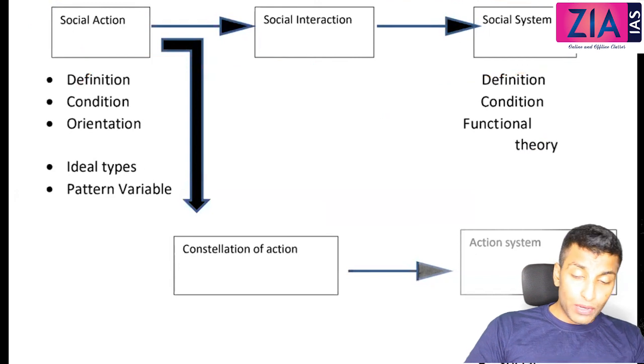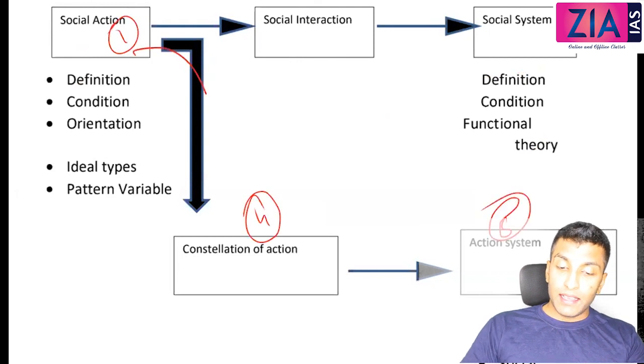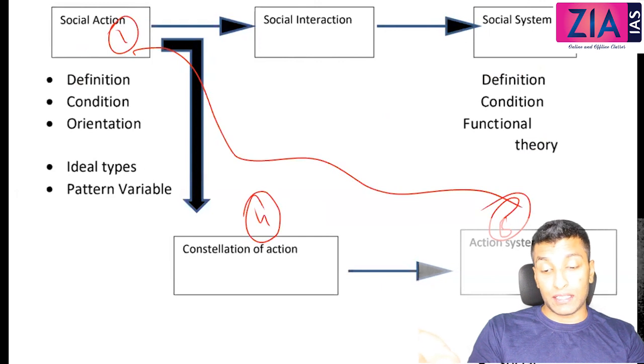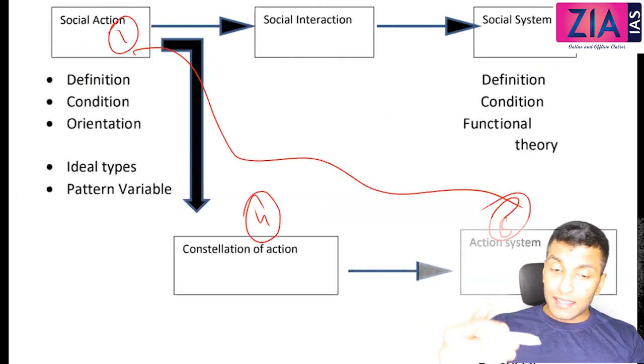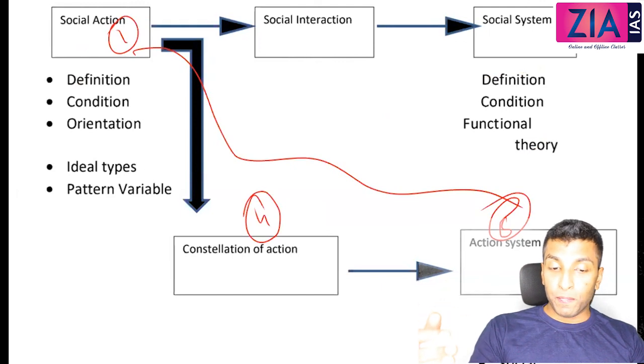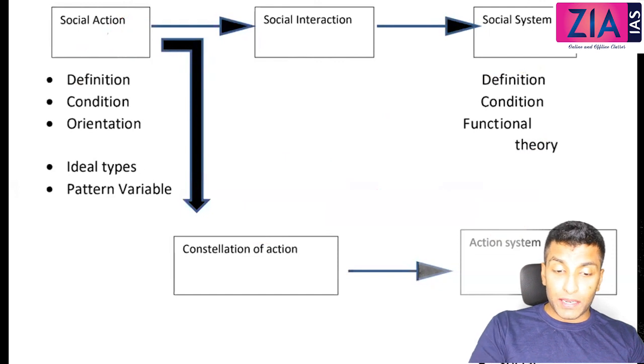Now if the question is about action system, okay, then write 1, 4, 5. These 3 in a balanced form you can write if the question is about action system. And these are the 3 questions that anyone can ever ask from this particular chapter. Otherwise, within this, you can expect what all questions.